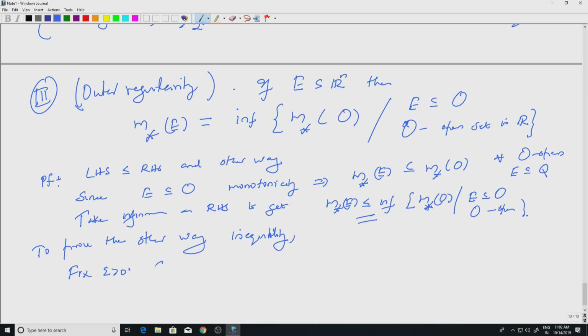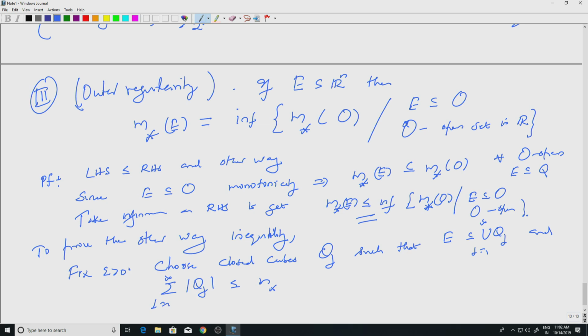Choose closed cubes Qj such that E is contained in union Qj, j equal to 1 to infinity, of course that is possible, and summation mod Qj, j equal to 1 to infinity, is less than or equal to m star of E plus epsilon.